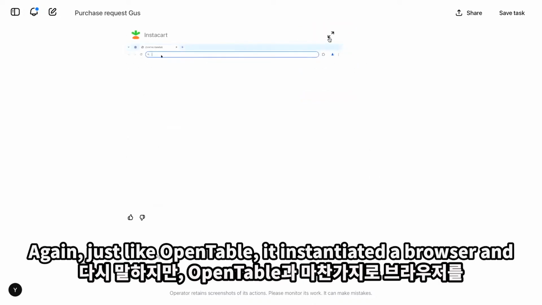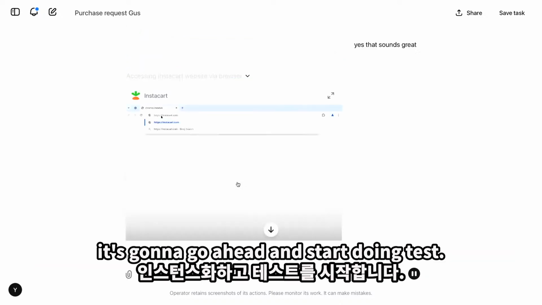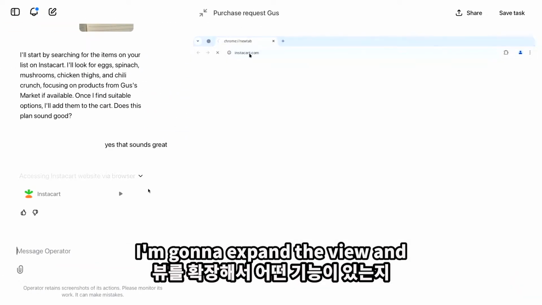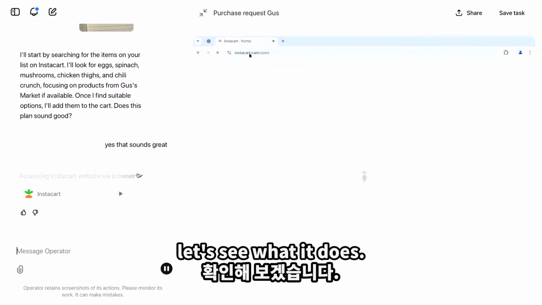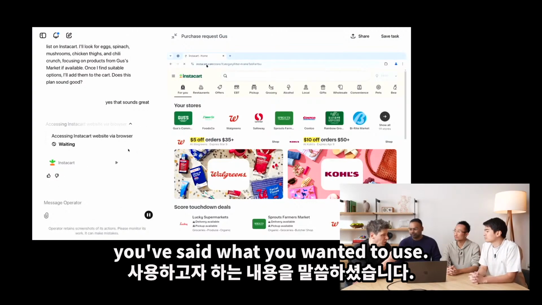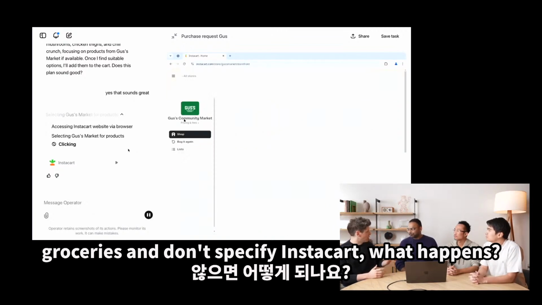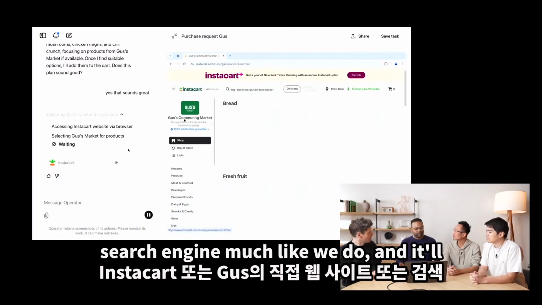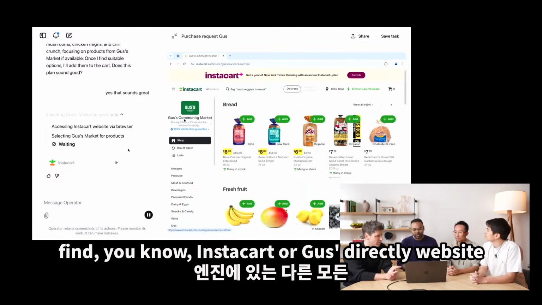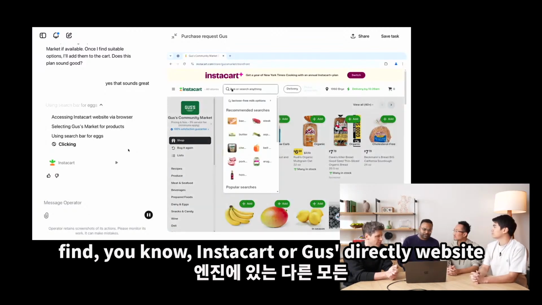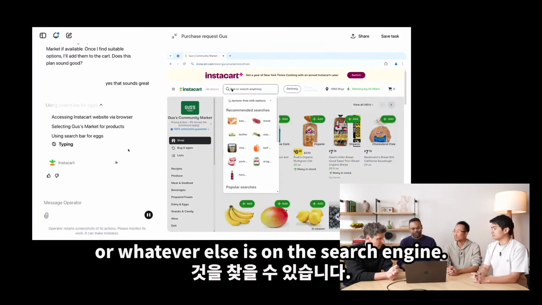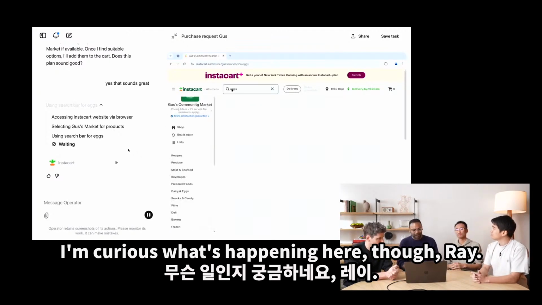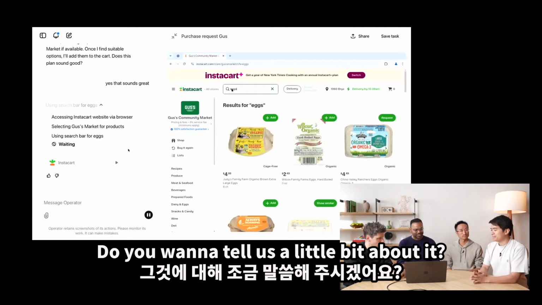Cool. Again, just like OpenTable, it instantiated a browser, and it's going to go ahead and start doing tasks. I'm going to expand the view, and let's see what it does. So in both of these cases, you've said what you want it to use. If you just say, buy me these groceries and don't specify Instacart, what happens? It will do a search, use a search engine, much like we do, and it'll find Instacart or Gus's website directly, or whatever else is on the search engine, go through that, ask you questions if it needs clarifications, and go from there. I'm curious what's happening here, though, Ray. Do you want to tell us a little bit about it?